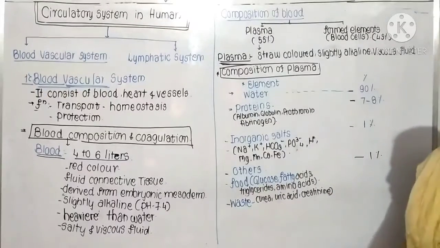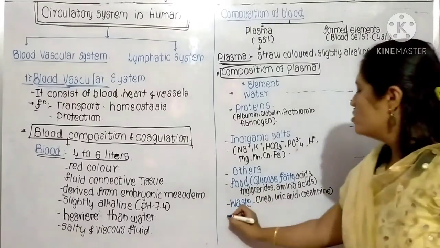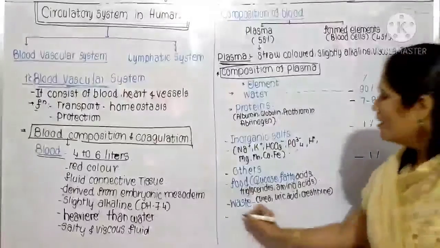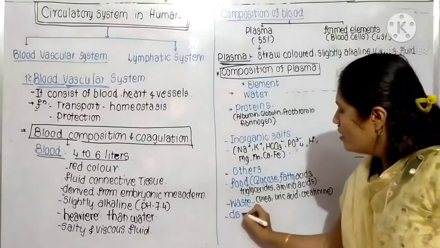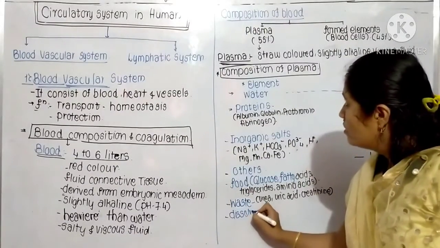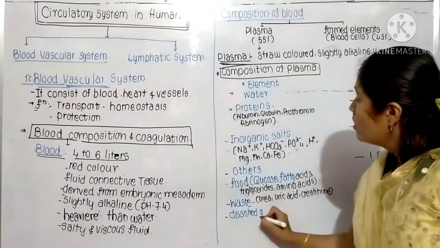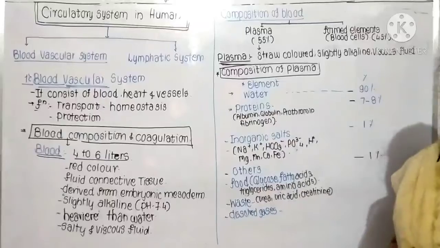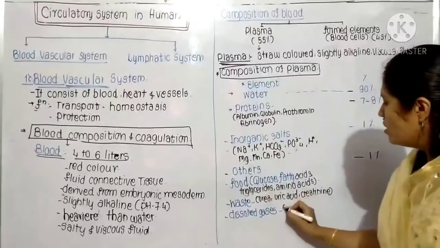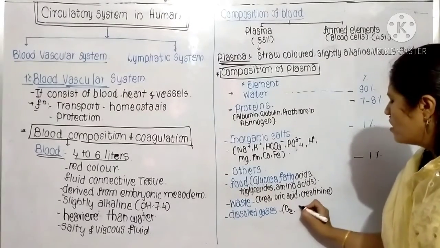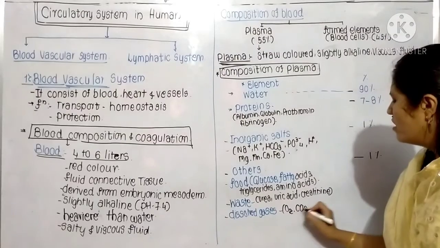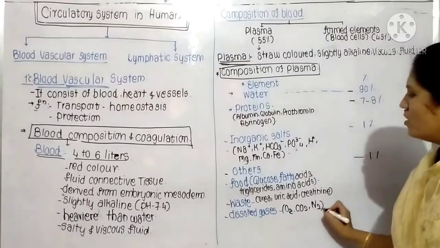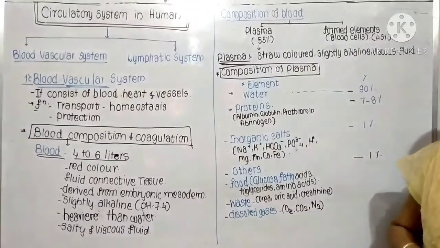That is in the waste products. Then there is a presence of a few gases also. Dissolved gases are also there. In the dissolved gases there are oxygen, carbon dioxide, and N2. These are included in the dissolved gases.